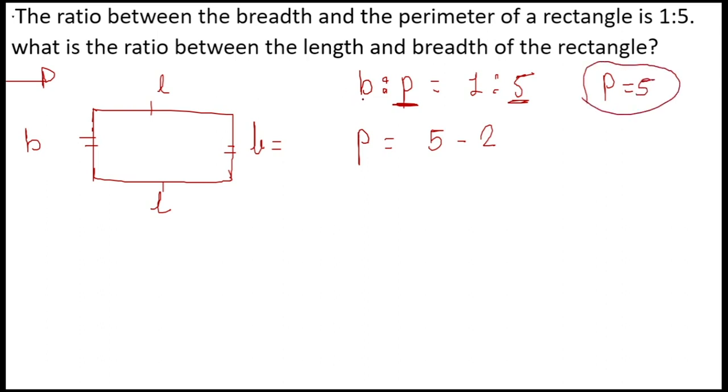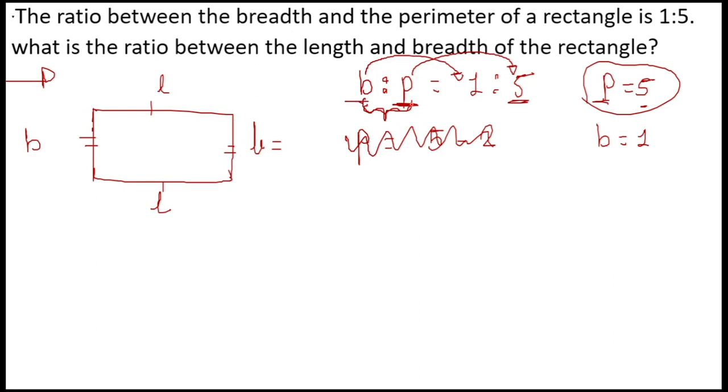Given a ratio, please try to understand, the ratio of breadth and the perimeter is 1:5. So can I assign the value of perimeter as 5, and can I assign the value for breadth as 1? Yes, breadth is equivalent to 1, perimeter is equivalent to 5. Right now don't look at this, simply look at the given ratio.